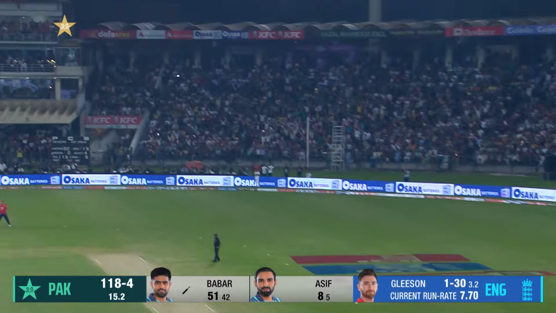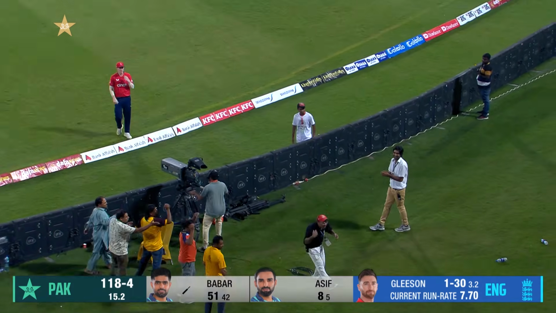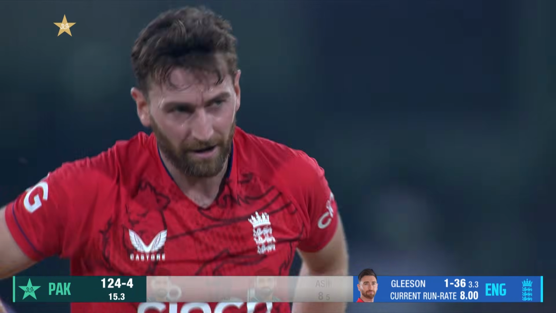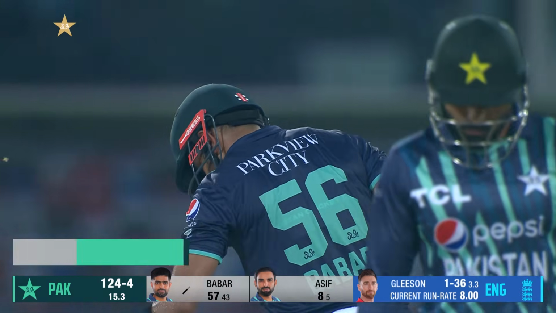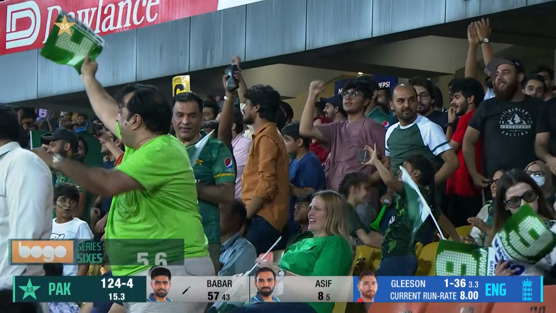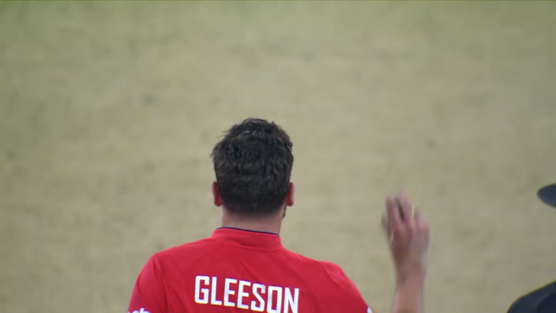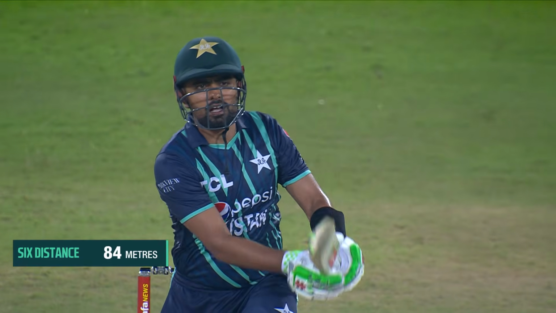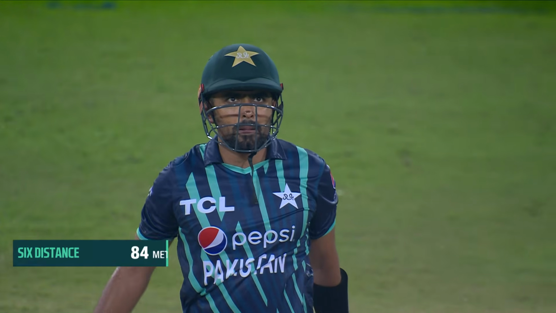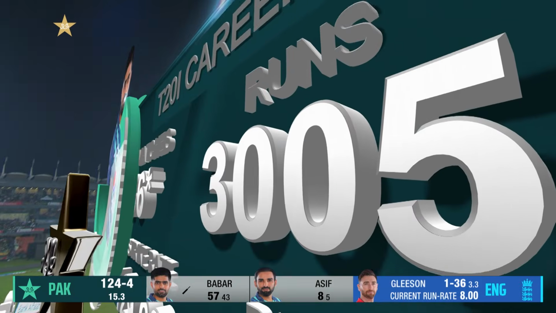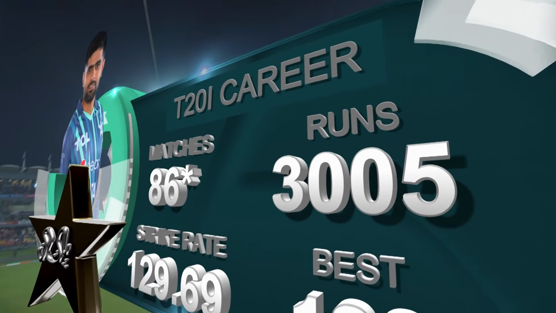Oh, it's in the air, it is up, it is over long on, and that is a magnificent strike, and it brings up a magnificent milestone for Babar Azam. He is now the joint fastest man in the history of T20 internationals to make 3,000 runs. And he joins, guess who? Virat Kohli. 81 matches. 81 innings, sorry. And that's a pretty special way to get there.